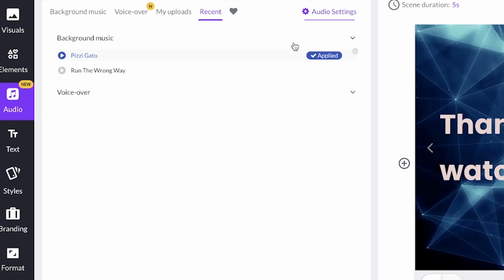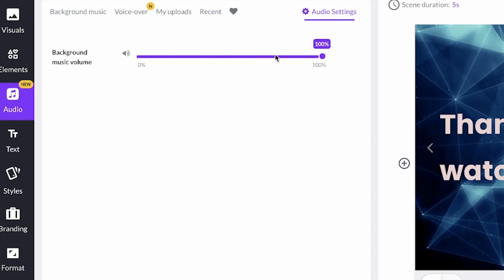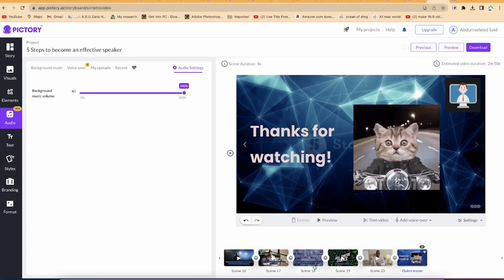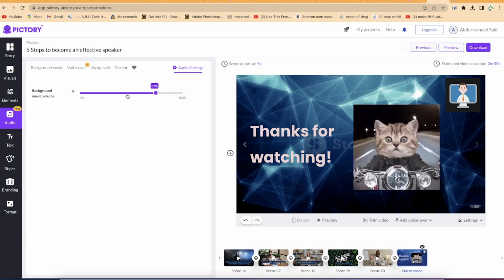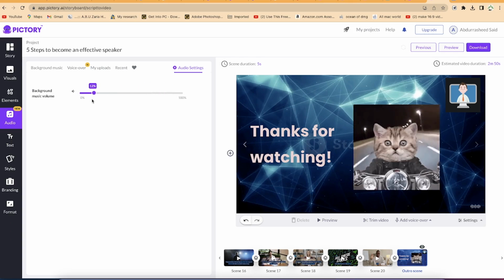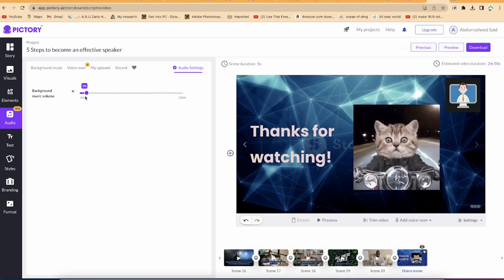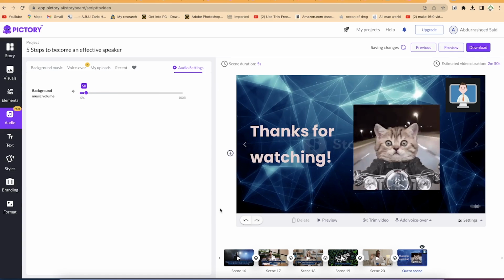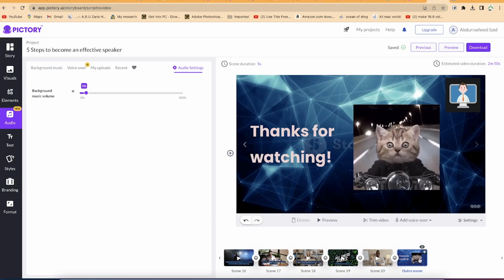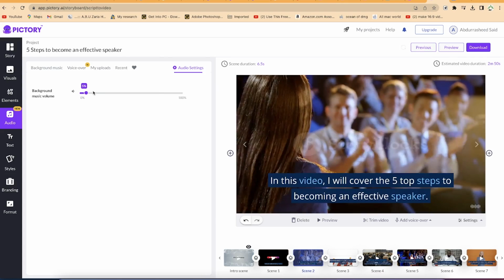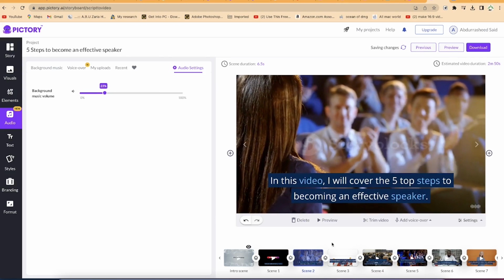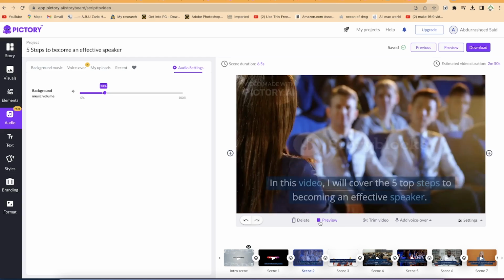So usually when you are playing, you will be able to reduce the volume. Right now the volume is at 100. If you want to start playing from the beginning, the volume is at 100, but you have to reduce it to maybe, let's say 3 or 5. Okay, so let's see, up to, let's say 5. Okay, 5 is good. So let's try to preview the entire thing and then see what effect it is going to have. And let's say we increase the volume a little bit, and let's preview one more time.